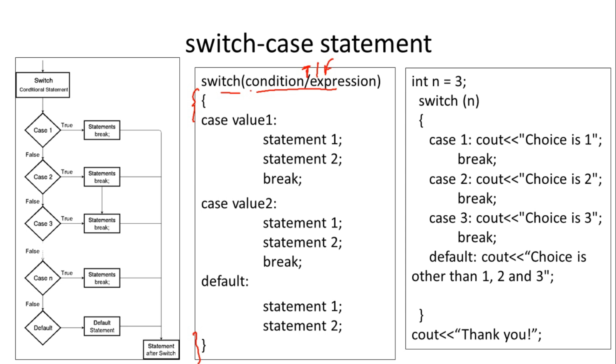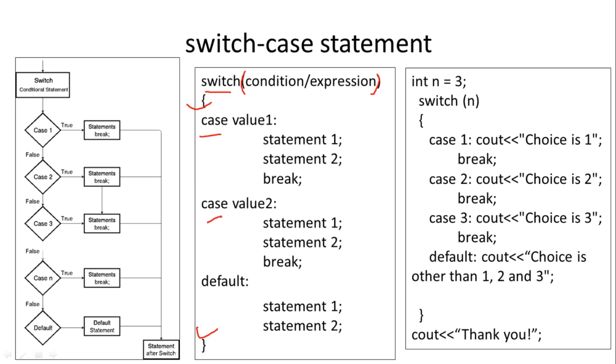So here switch, case and default, these are the keywords. The syntax for this is, switch will be the same. If you are writing a program using switch case, the syntax will be: switch will be the keyword, any condition will be specified in parentheses, then start of switch, end of switch. Between this opening and closing curly bracket, multiple cases are specified.